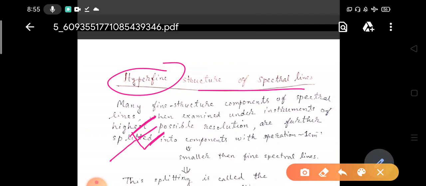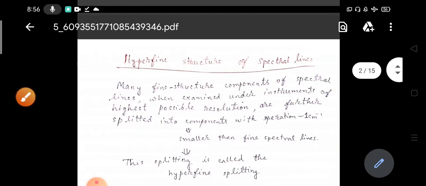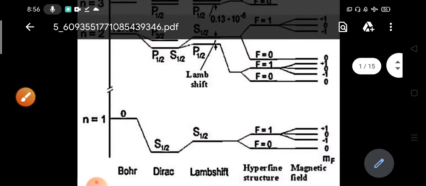Now these fine structures, if they are also observed with the highest possible resolution spectrometer, then we find out that this one component is actually not one, rather it is consisting of several components. So these are called the hyperfine spectral lines.